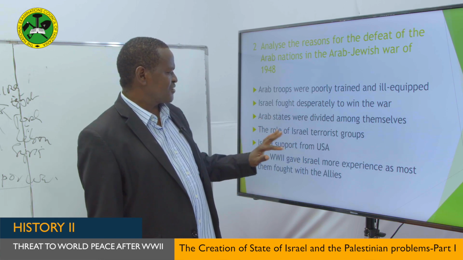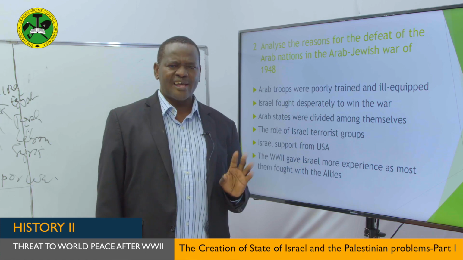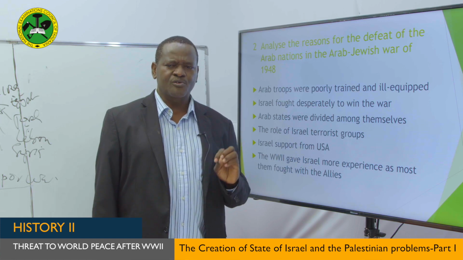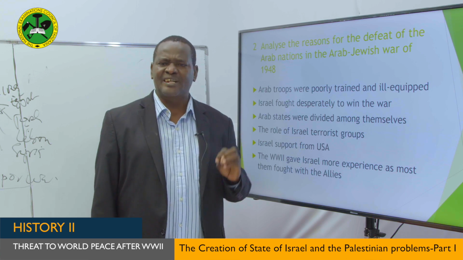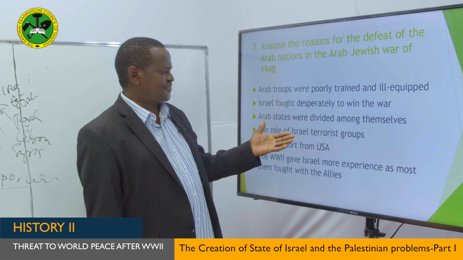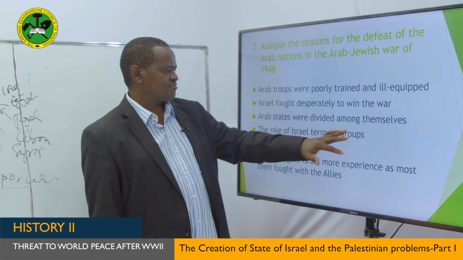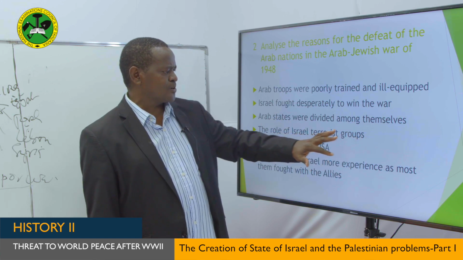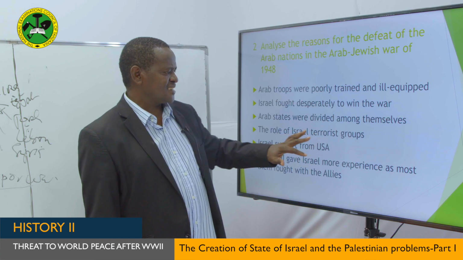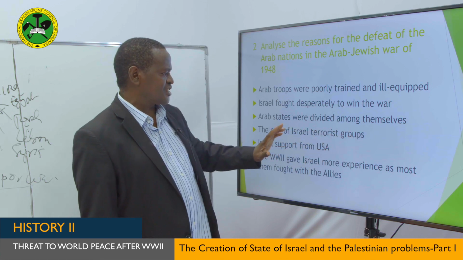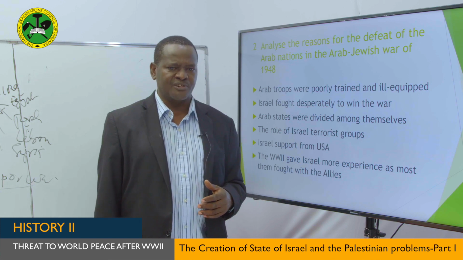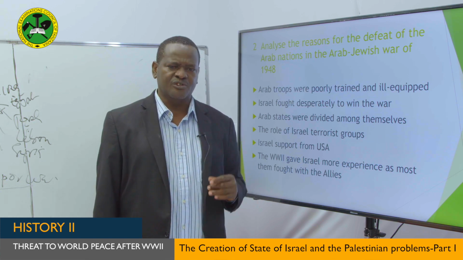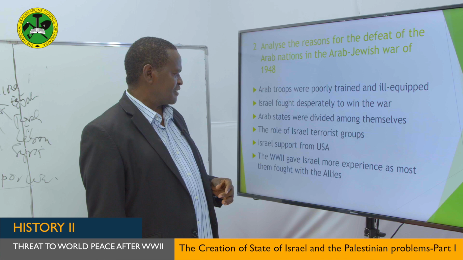Another point here is the role of Israel's terroristic groups. While the war was going on, the terroristic group of Israel, called the Haganah, also attacked some Arab villages and killed a lot of villagers. And those people had no other option but to evacuate, to move out of that village, at least to try to save their lives.